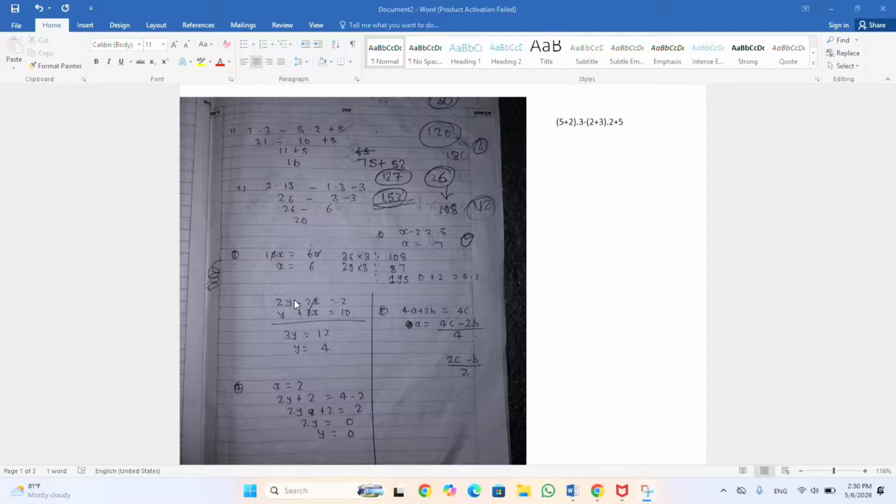So try to understand how to solve two equations and get the value of x and y. So this was question number 4, and question number 5 might be 2 plus a plus 2b is equal to 4c. So we have to find the value of a. So that was the question. You can easily separate the value of a, and the value of a will be 2c minus b by 2.